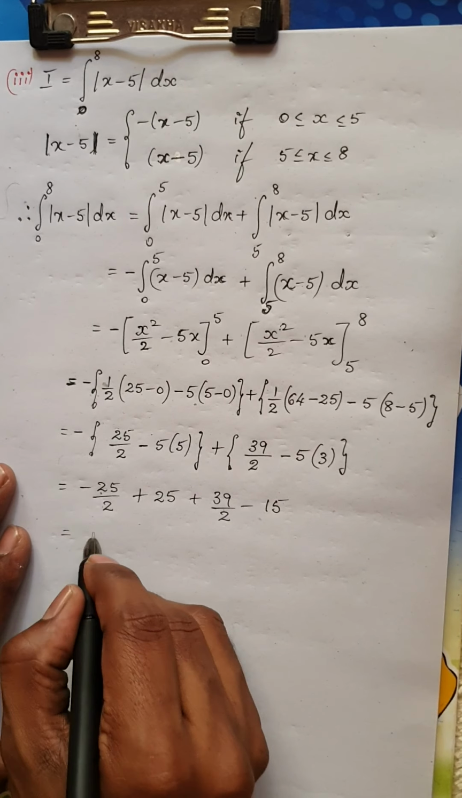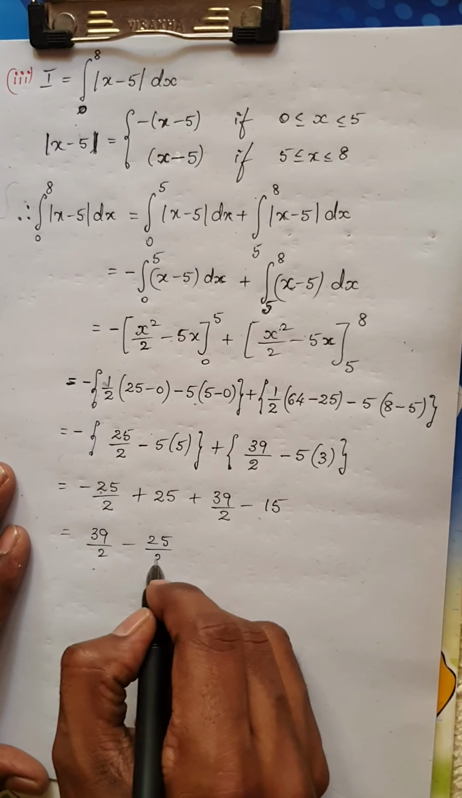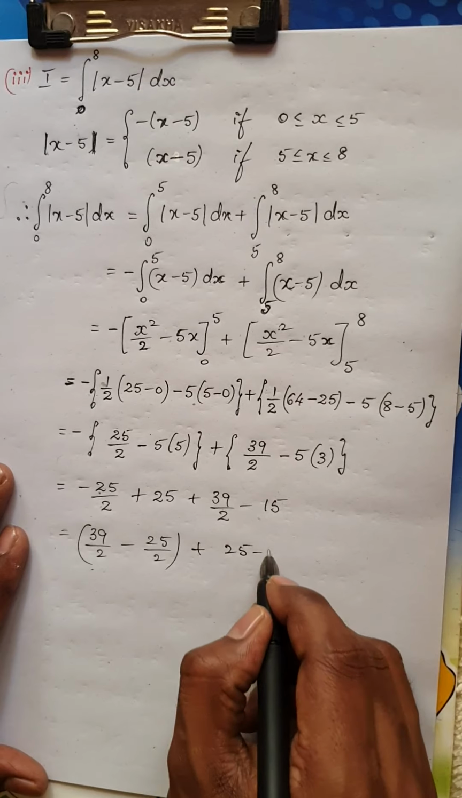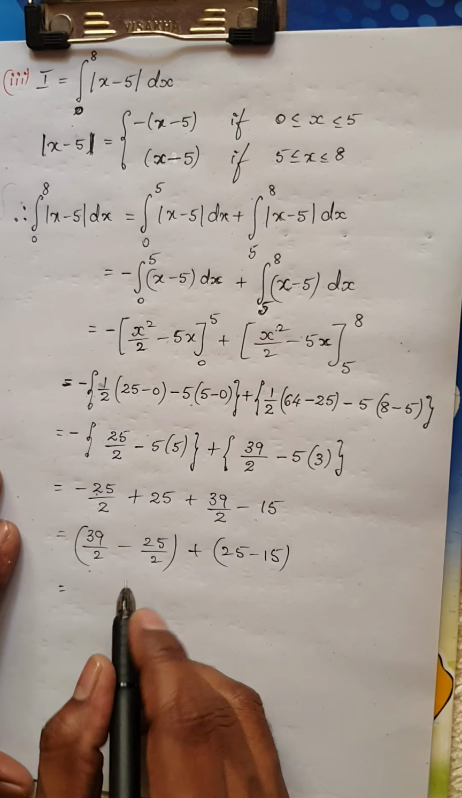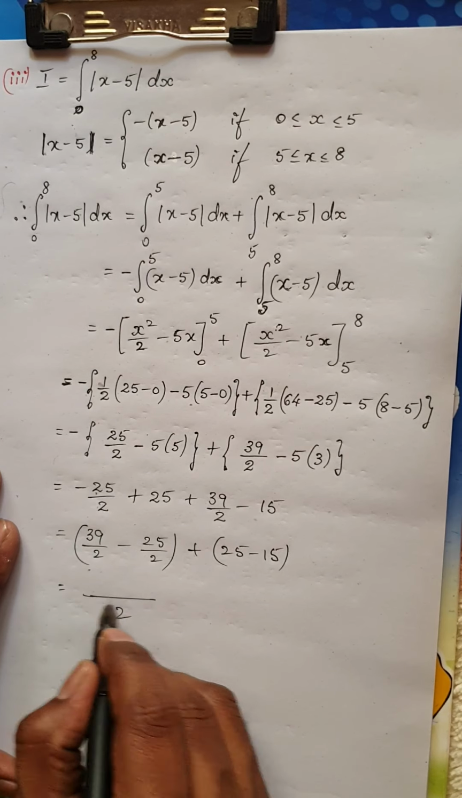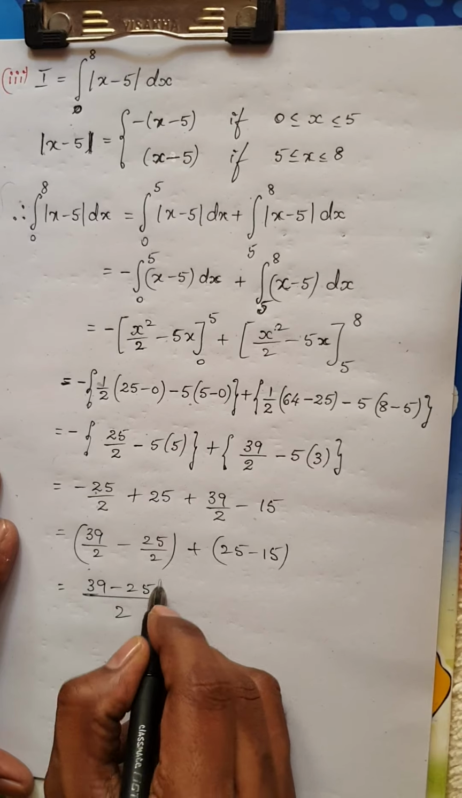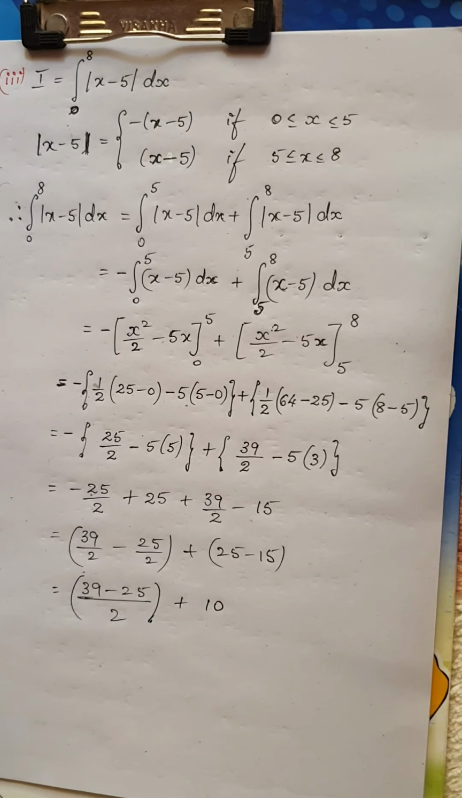Okay, so let us group this. I have 39 by 2 minus 25 by 2. I'll group these two terms, plus 25 minus 15. Since the denominator is the same here, this would be 2 and 39 minus 25, plus, we know 25 minus 15 is 10.